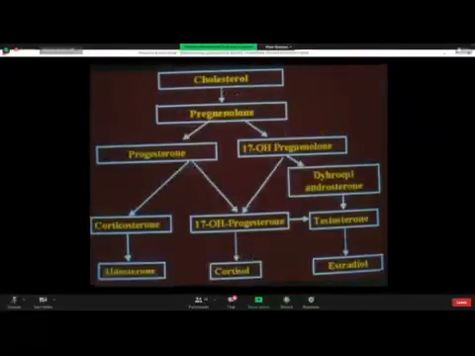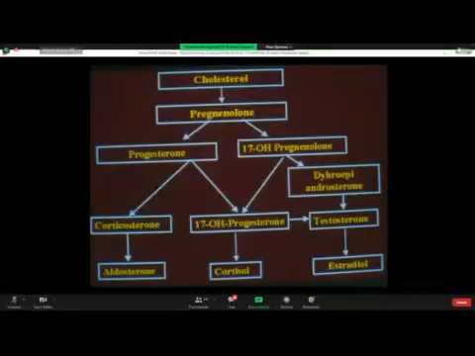Zona fasciculata, the middle layer, forms glucocorticoid, cortisol, under the influence of ACTH. Zona reticularis forms adrenal androgens. Right? Now, the sum total, or summary, of the biosynthetic pathway.